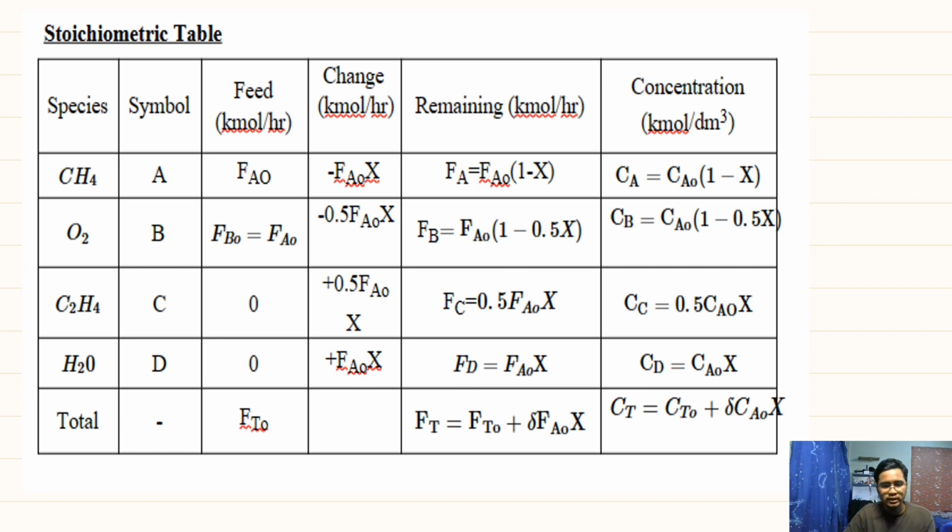Since the reaction is gas phase, the volume changes. In this case, the condition is isothermal and isobaric, so there is no change in the temperature and pressure. From the stoichiometric table, we can insert the formula, and then we get the molar flow rate remaining and the concentration. For the total molar flow rate, Ft equals Ft0 plus delta Fa0 X. For the concentration, Ct equals Ct0 plus delta Ca0 X.